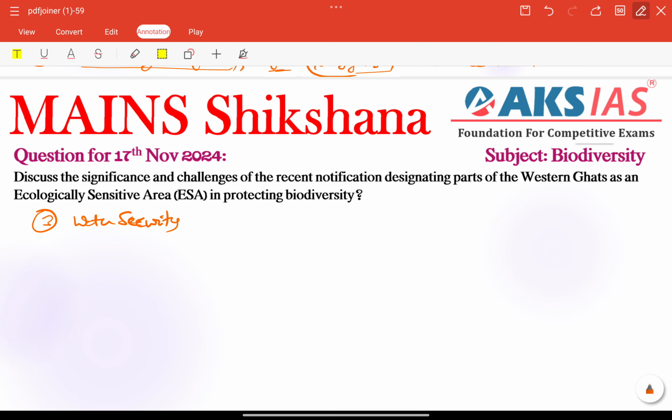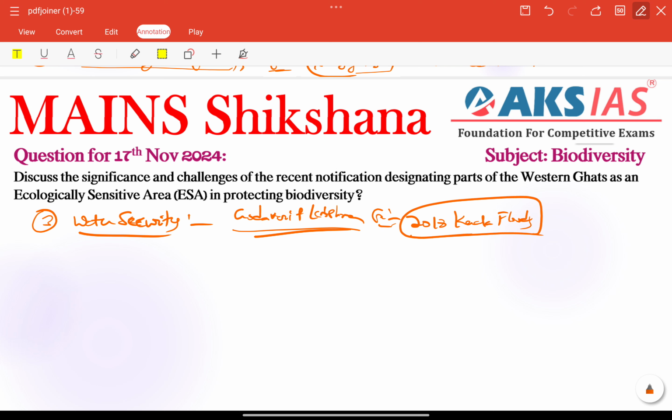That is also very important here. It protects river ecosystems like Godavari and Krishna, right? So ensuring water for millions of people, right? So for example, here we can also add lessons from reduced flood damage during the 2018 Kerala floods also, right? We need to give proper information like this, proper examples especially, right?